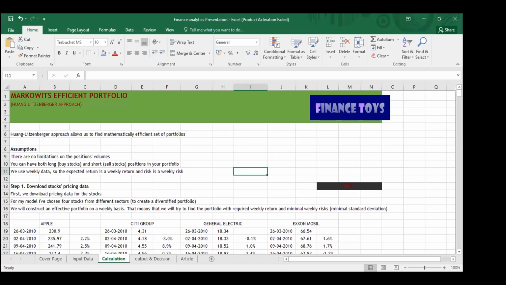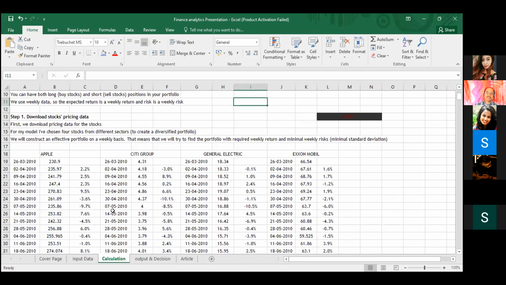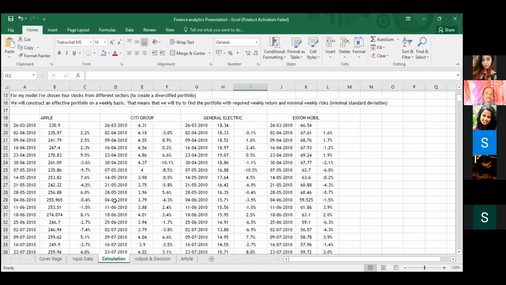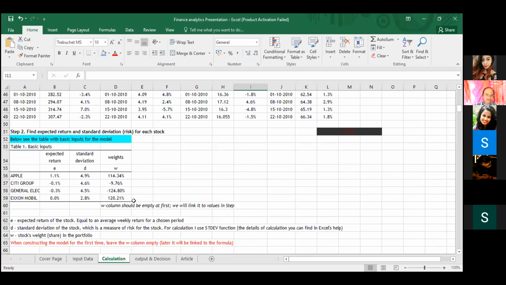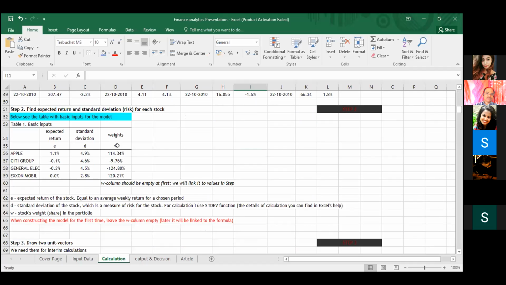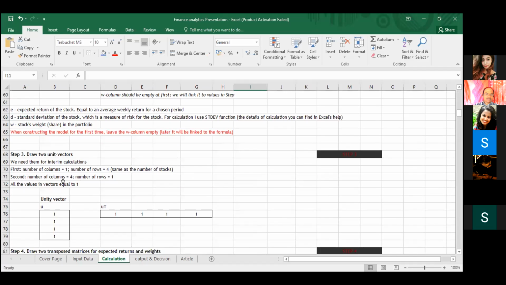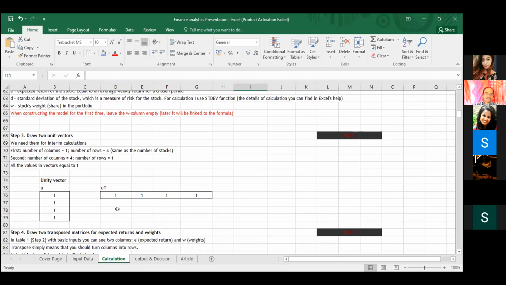And these are all the calculation parts. First, I have already downloaded the stock pricing data, and first I have to calculate the average return from this data. After that, in the second step, we have to find the expected return and standard deviation. Using the standard deviation, we will get the weights, and then these are all the remaining calculations.